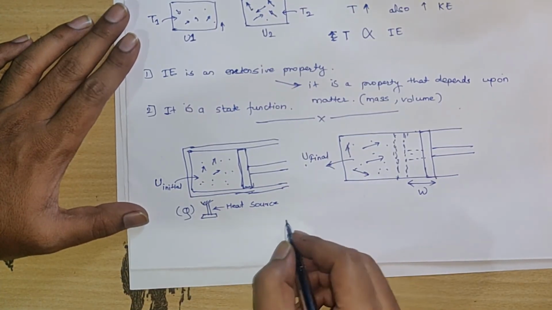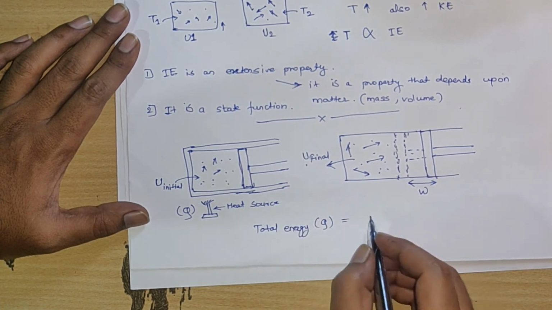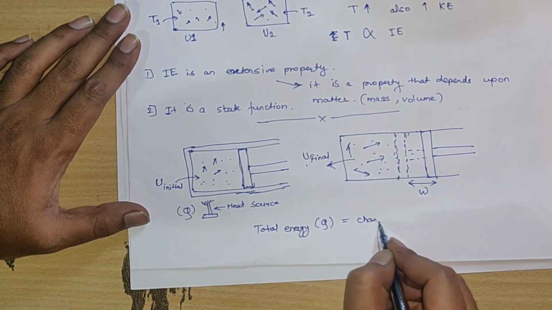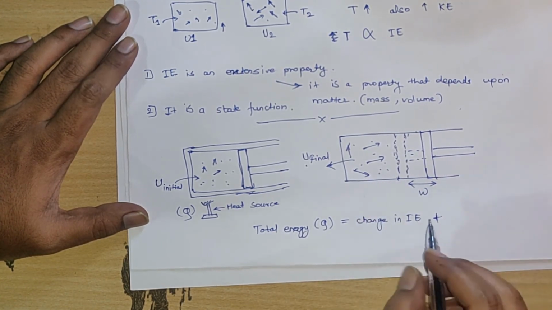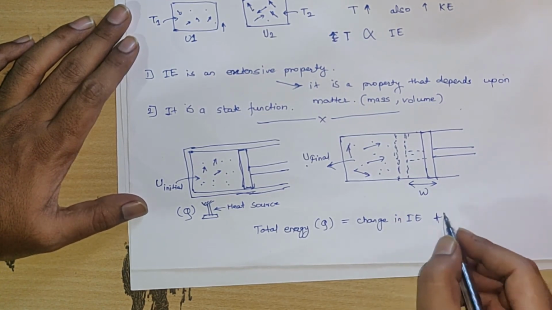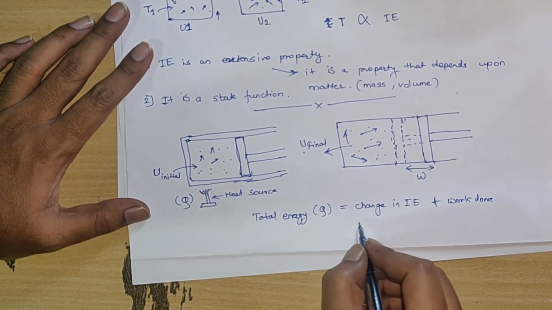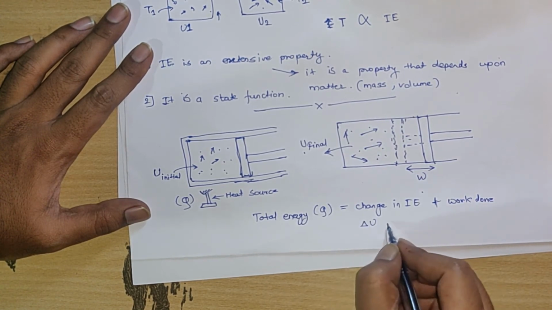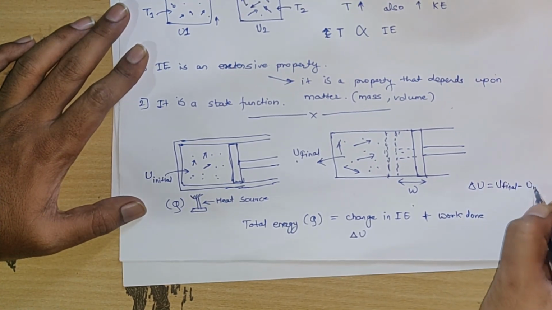So the total energy we have provided, Q, has been divided into two parts: the change in internal energy, plus the work performed by the gas. The displacement of the piston from its original position is the work done. The change in internal energy is denoted by delta U, and the formula for delta U is U final minus U initial.